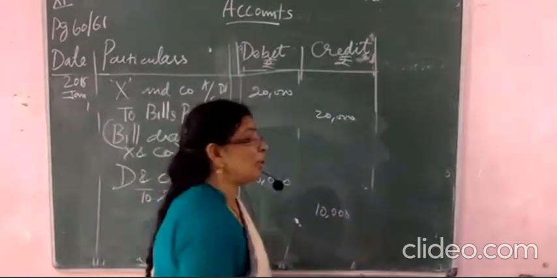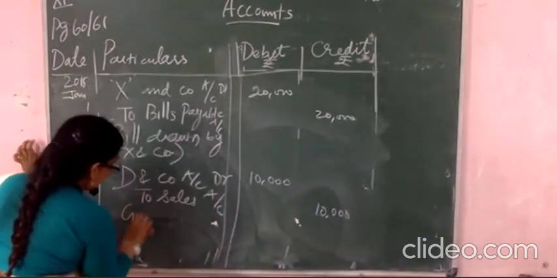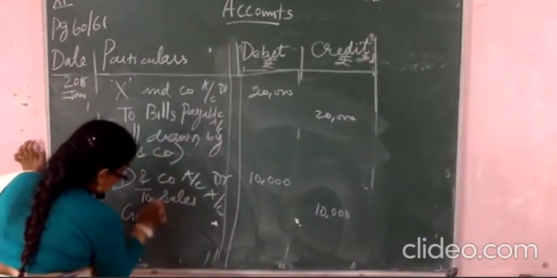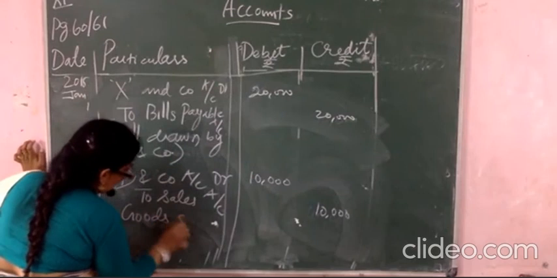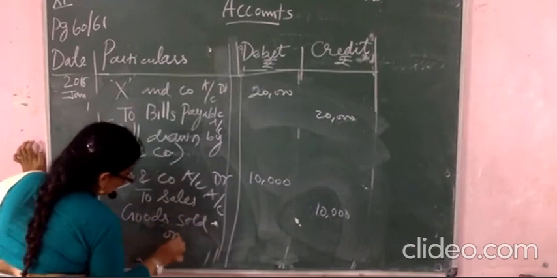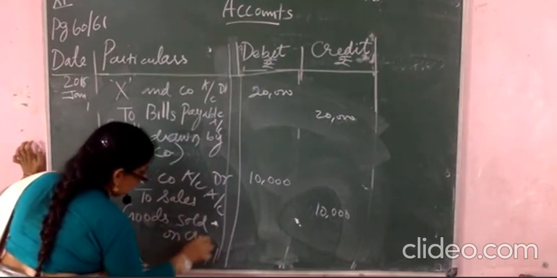Sales are crediting. So you will write the narration: goods sold, not for cash. This is on credit. Goods sold on credit. You sold the goods. Clear?